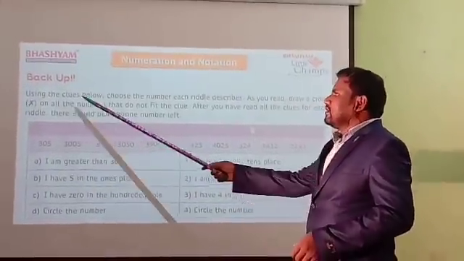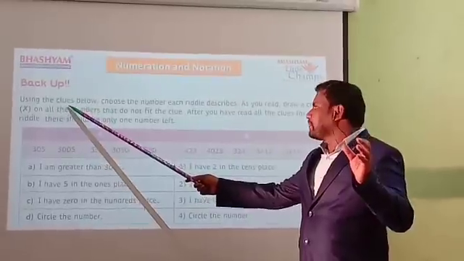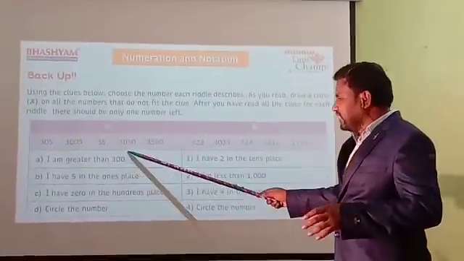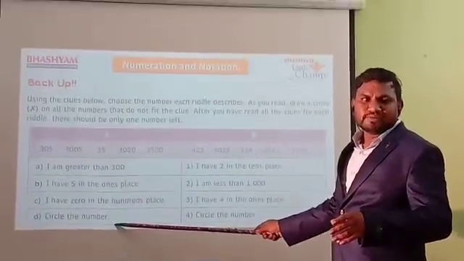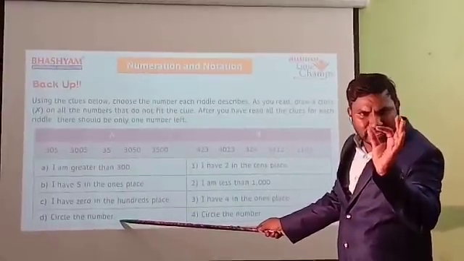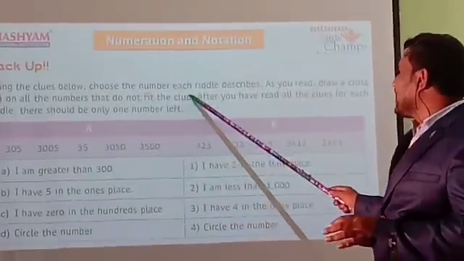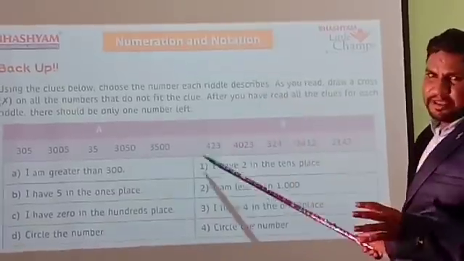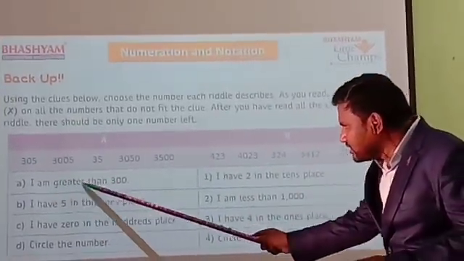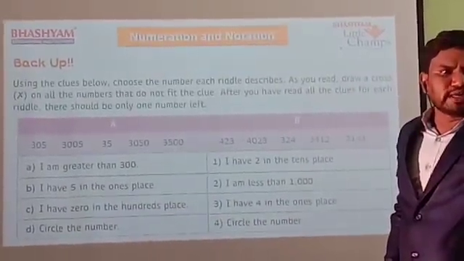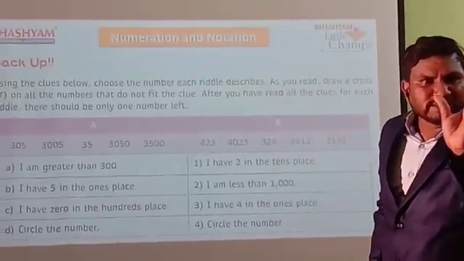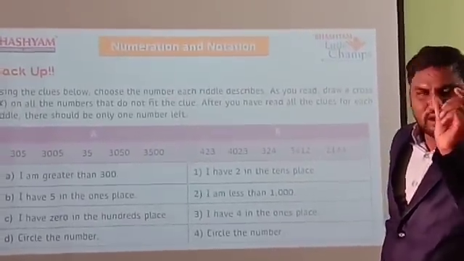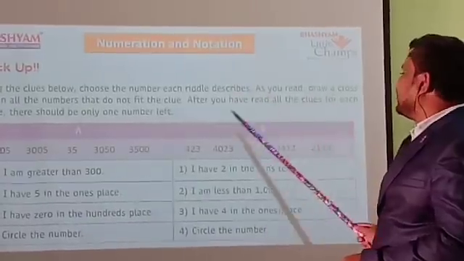Here, using the clues below, four clues are given. Everyone read these clues carefully. Choose the number each riddle describes. For example, a clue is given, and it will give a small hint. As you read, draw a cross.